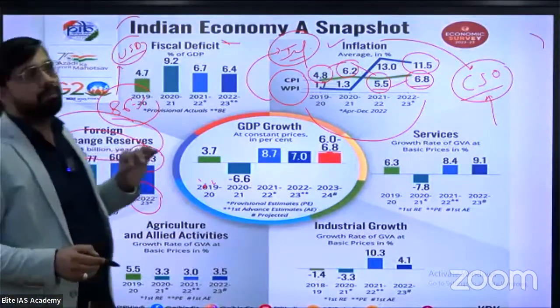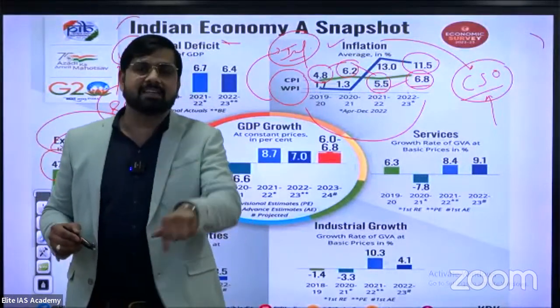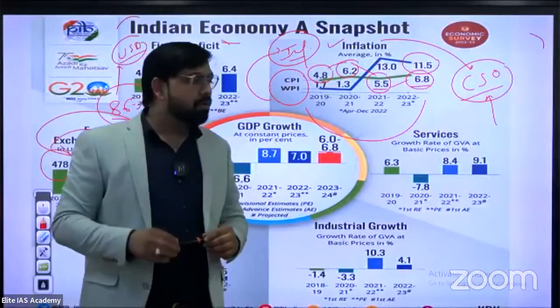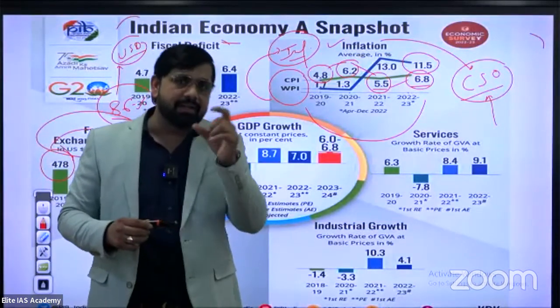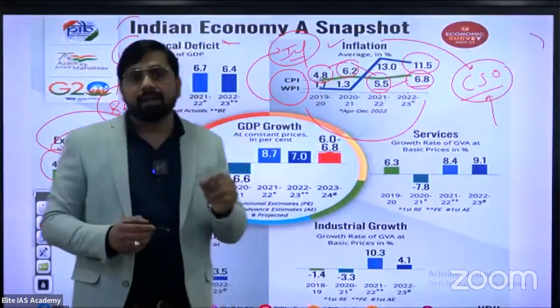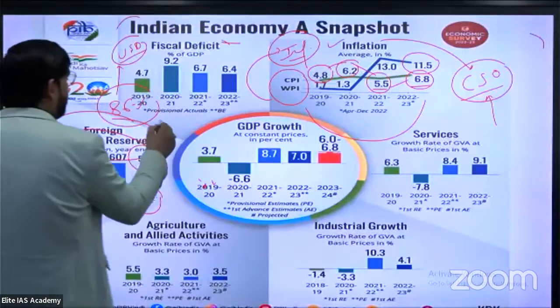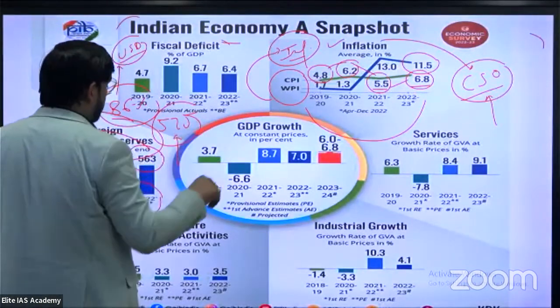But what is the current figure today? What's the current foreign exchange reserve? Anyone please tell me. The approximate figure is 575. 575 billion US dollar. Okay.